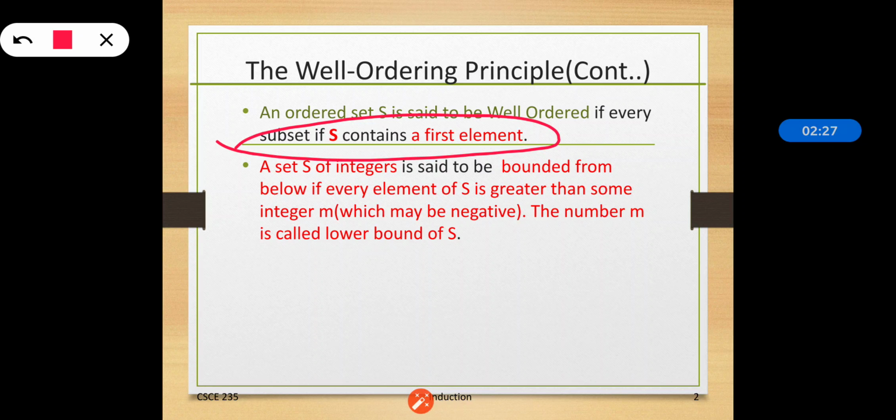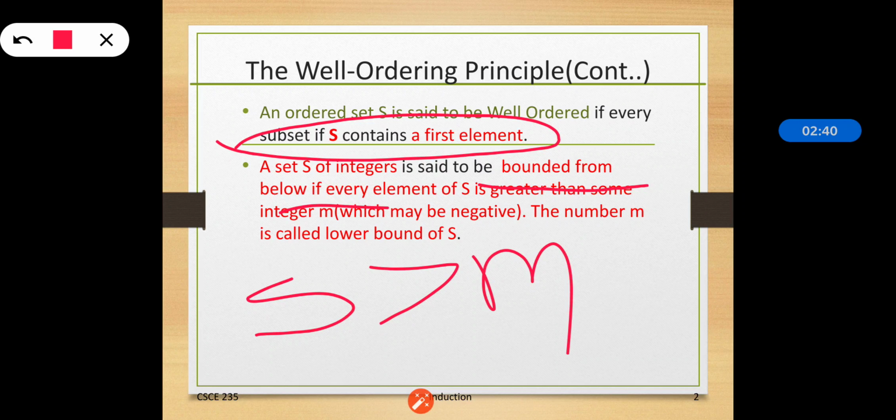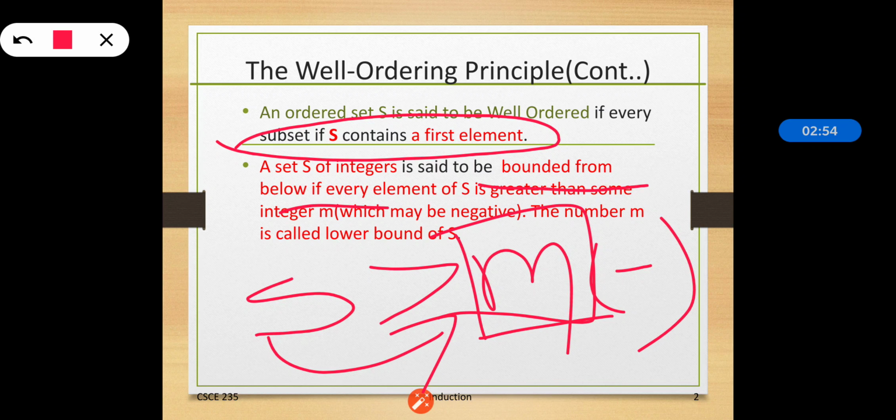And a set of integers is said to be bounded from below if every element of S is greater than some integer m, which may be negative. It is not necessary that it will be negative, but sometimes it may be. So the number m is called the lower bound of S.